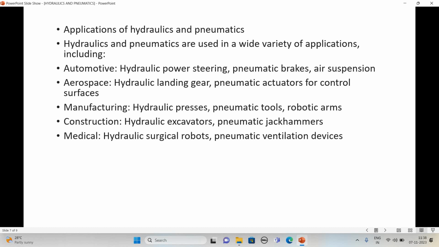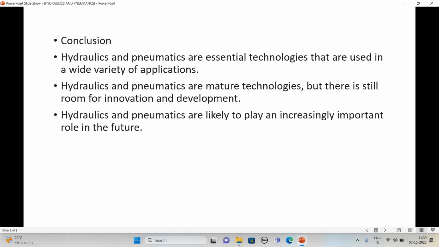Then hydraulic and pneumatic systems play a very important role in medical devices also, like hydraulic surgical robots and pneumatic ventilation devices. Right now, automatic surgery is there through robots. So the system is used in the medical field.